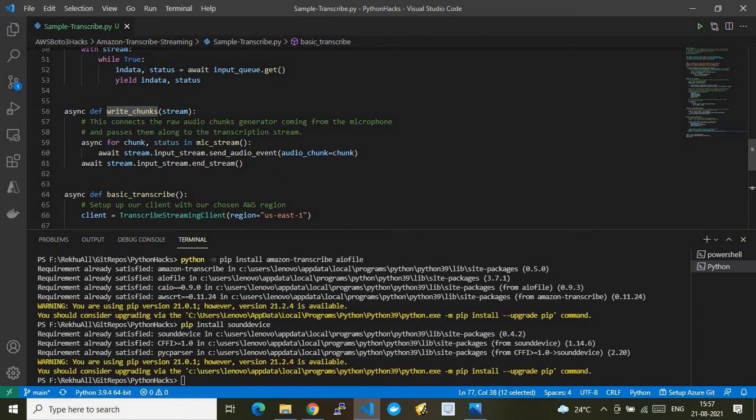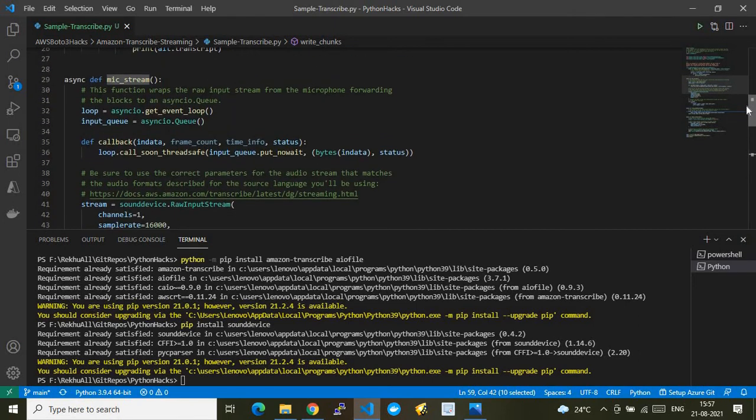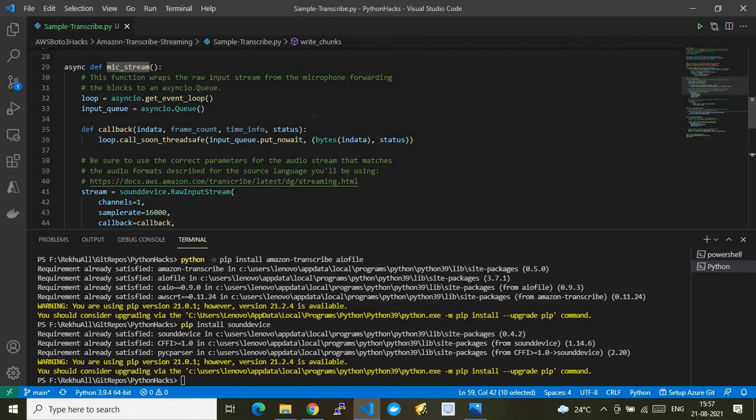So now again, this operation is happening as an asynchronous real-time method. Before I continue, let me go here, because the flow will happen something like this. This function is again an asynchronous definition. Here we are using an asynchronous get event loop method, and this loop is used down the line.